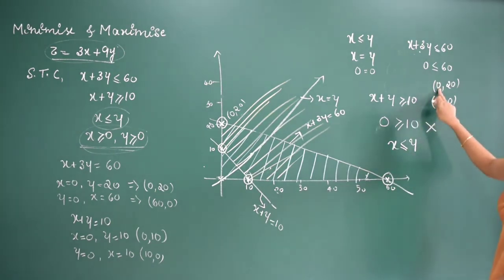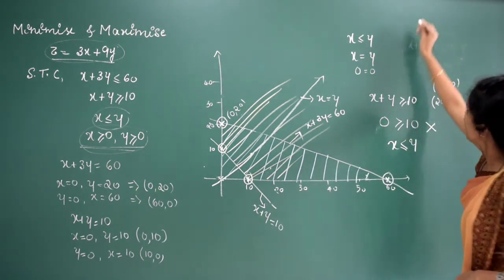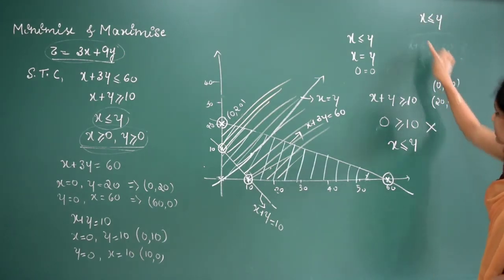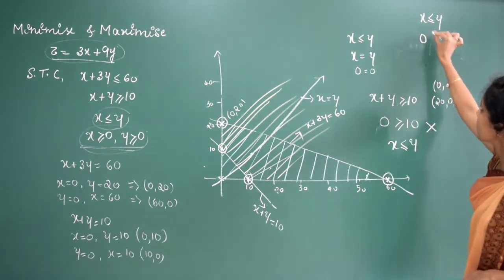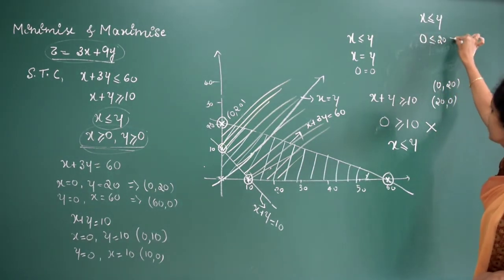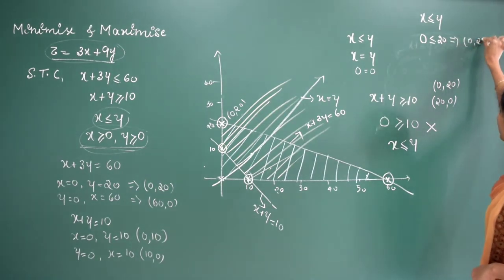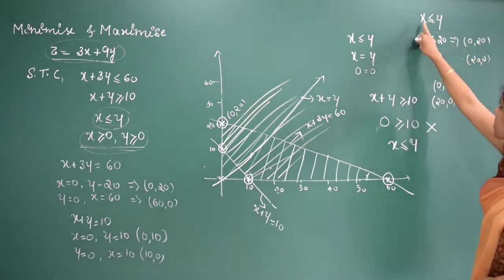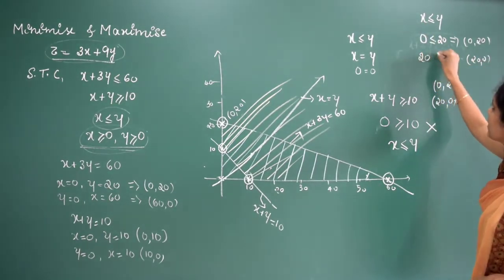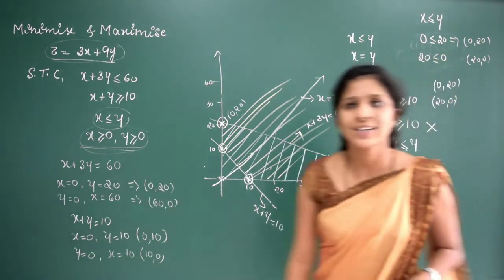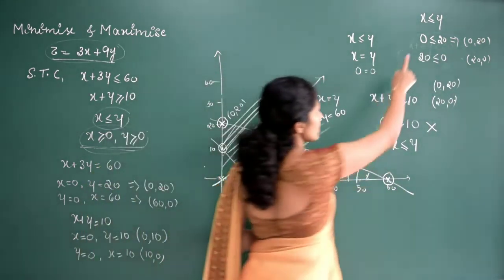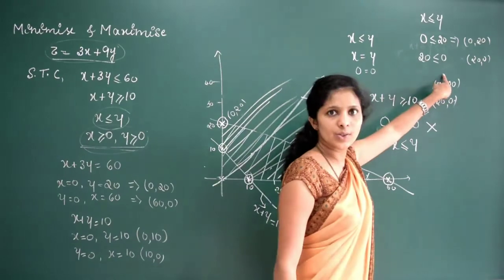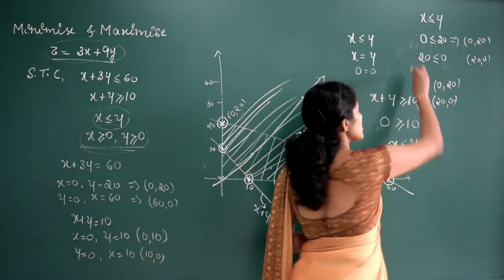Is it clear? See here, the function is given as x is less than or equal to y. If I substitute x as 0 and y as 20, this will be 0 less than or equal to 20, for the point 0, 20. If I substitute the point 20, 0, the value of x will be 20, y will be 0. Which one is true here? 0 is less than or equal to 20, or 20 is less than or equal to 0? 20 is not less than 0, right? 20 will be greater than 0. So this is not possible.